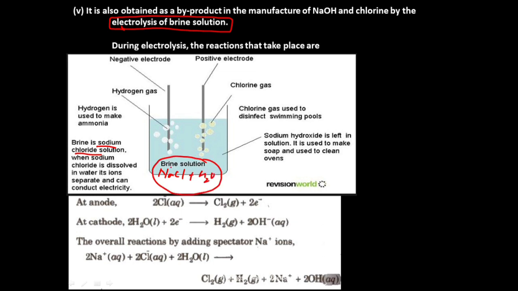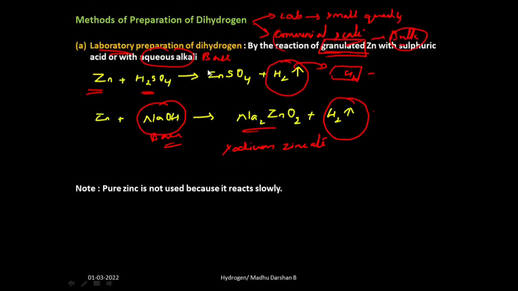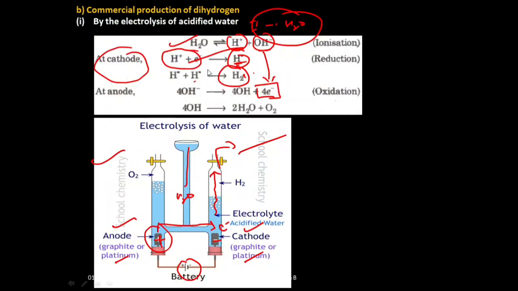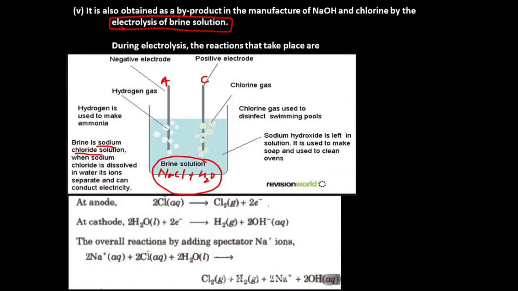When you electrolyze this, how to electrolyze? By passing electric current. How can you pass electric current? You have to take anode, you have to take cathode, isn't it? Like this. You have to pass electric current to it.